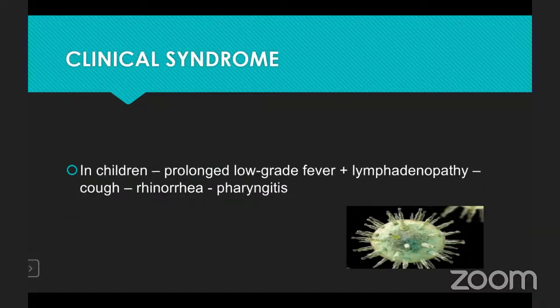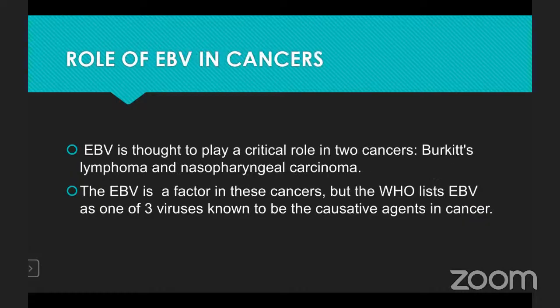Next one is the clinical syndrome. In children, prolonged low-grade fever and lymphadenopathy, cough and rhinorrhea, and pharyngitis will be there. Role of Epstein-Barr virus in cancers. Epstein-Barr virus is thought to play a critical role in two cancers. First one is Burkitt's lymphoma and next one is nasopharyngeal carcinoma.